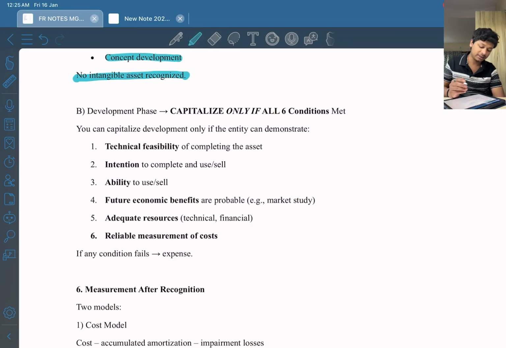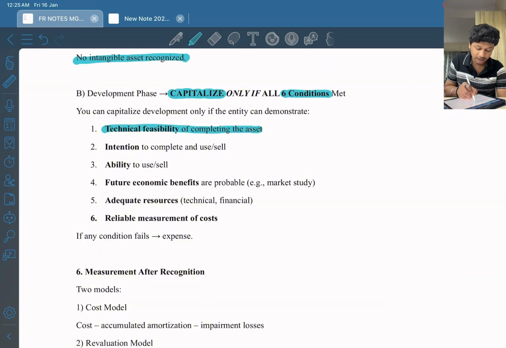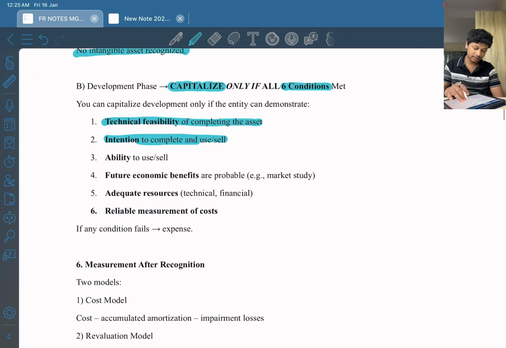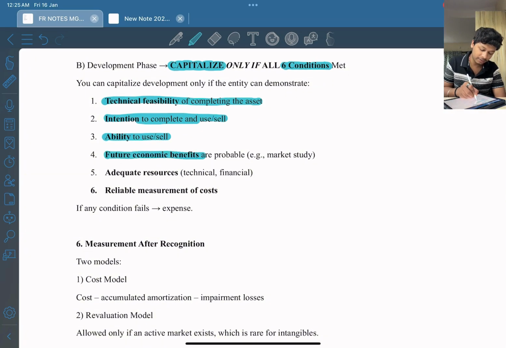Now coming to the development phase. This is important because this includes 6 conditions. In the development phase, we capitalize an intangible asset only when 6 conditions are met. So what are the 6 conditions? First is technical feasibility, which means we have technical expertise to make the intangible asset in-house. Then intention to complete. What is intention to complete? This means that the entity will not leave the project in between and it has full intention to complete the asset. And ability to use and sell.